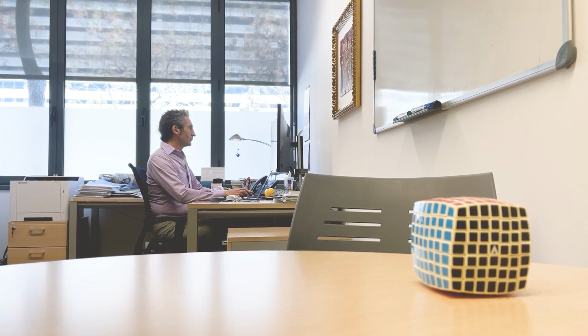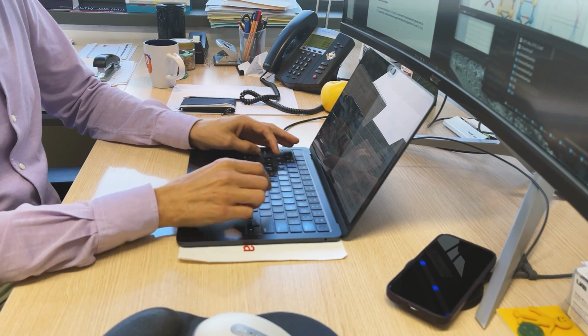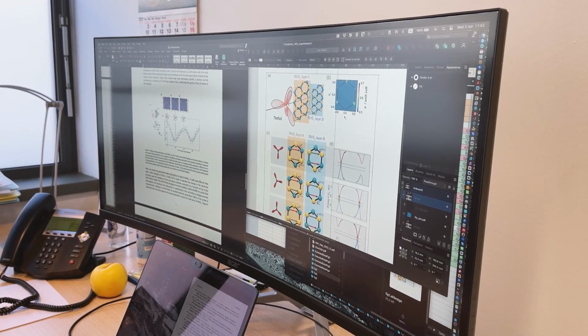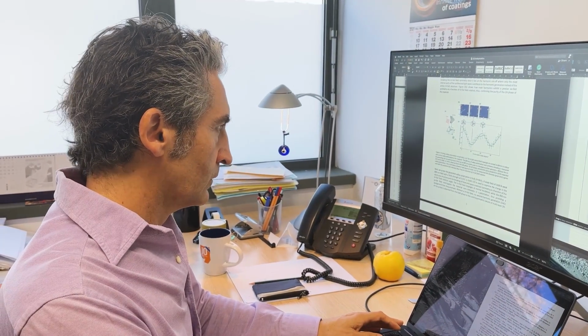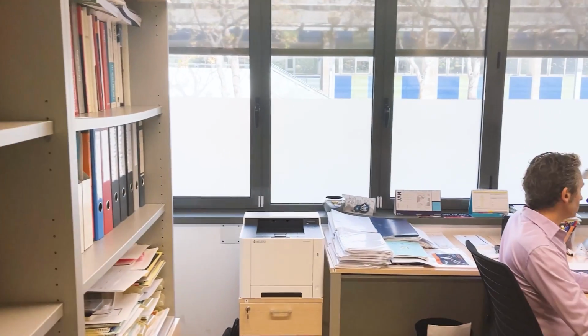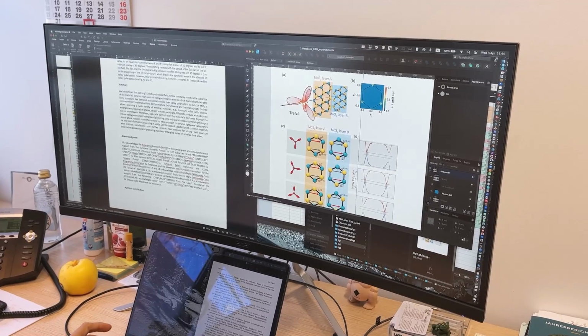I was surprised, but initially we didn't totally understand it, to be honest, because we saw the signature of this valley polarization, but when we studied it as a function of time or how it would behave, we didn't understand all the details. So we had to go back to the theorists, to our partners. We were scratching our heads quite some time, and then we understood how the control was actually coming about. So it was not that we didn't see the effect, but the point was we didn't totally understand at the beginning how it could be induced in the specific material.